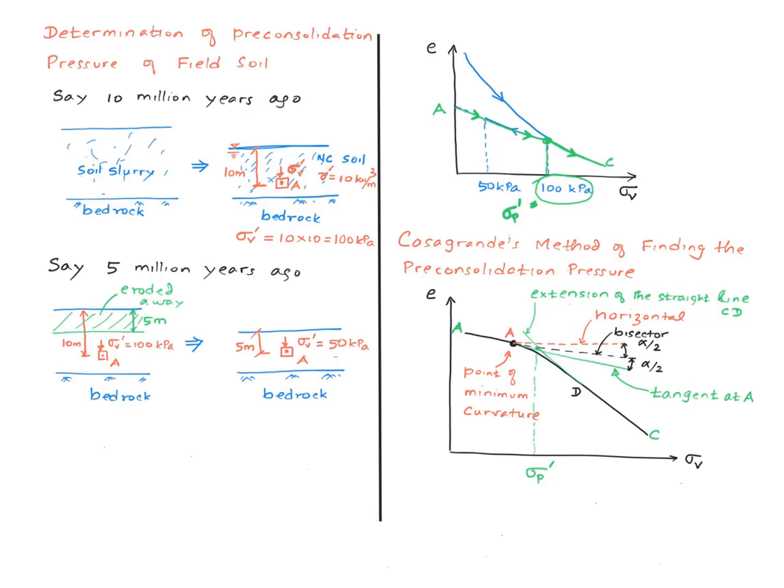So once we find the pre-consolidation pressure, we can come back and now define the over-consolidation ratio. So in our example here, the pre-consolidation pressure is 100 kilopascal, but the actual vertical pressure currently existing in the field is only 50 kilopascal, and therefore the OCR is 100 divided by 50, which is equal to 2. I have written that over here.